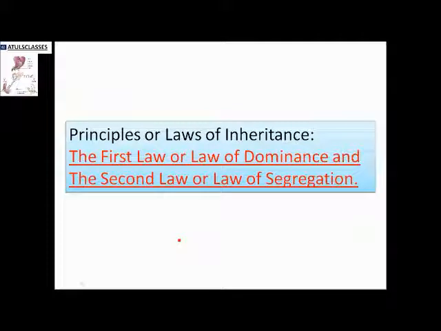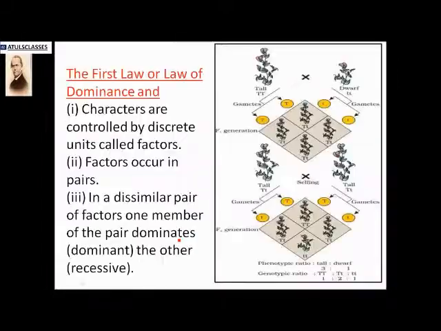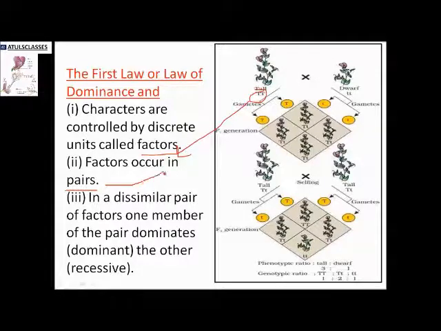So on the basis of this, laws were devised, and these laws are the first law, the law of dominance, and the second law, that is, the law of segregation. What is the first law? It suggests characters are controlled by discrete units called factors. He didn't call them genes, but he called them factors. These factors occur in pairs. You see here, these are the factors and they are occurring in pairs.